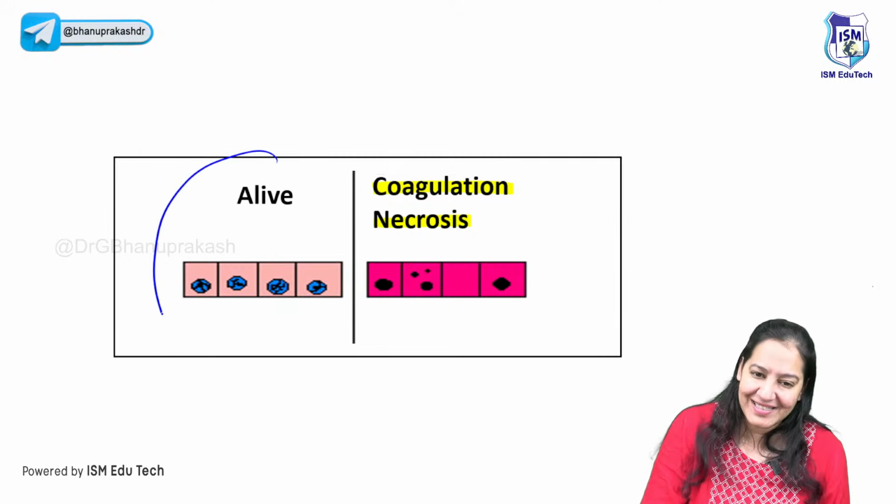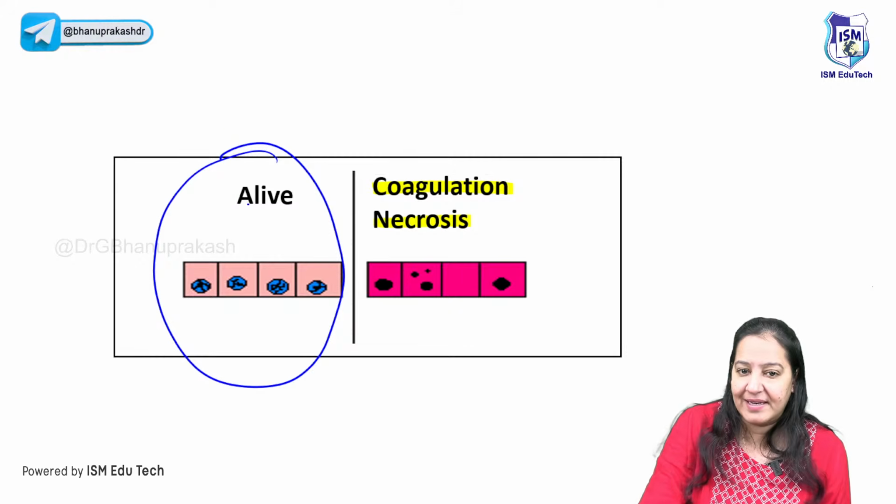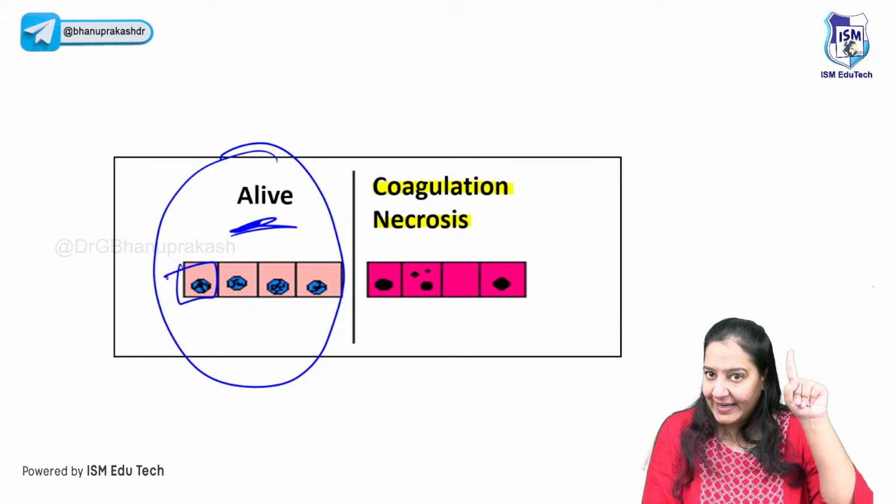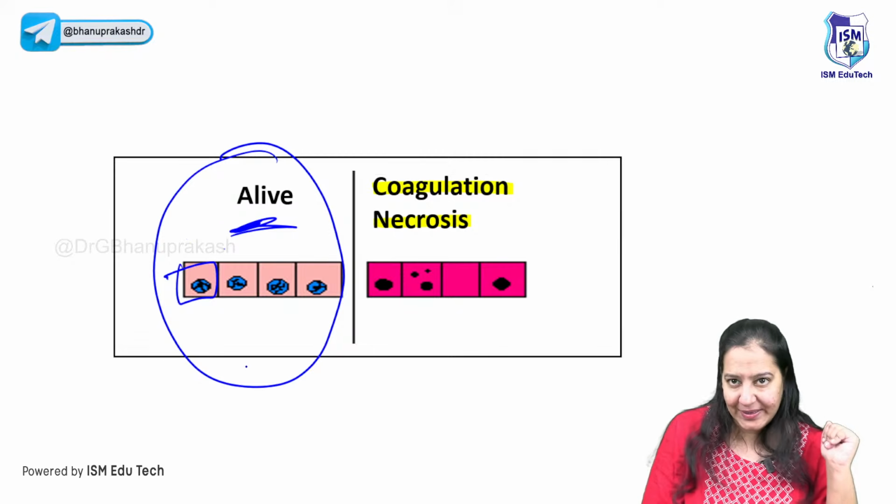See, so this is a group of alive cells. Ye zinda hai cell. They are alive. You can see the three details. You can see its outline. You can see its cytoplasm. You can see its nucleus, right?